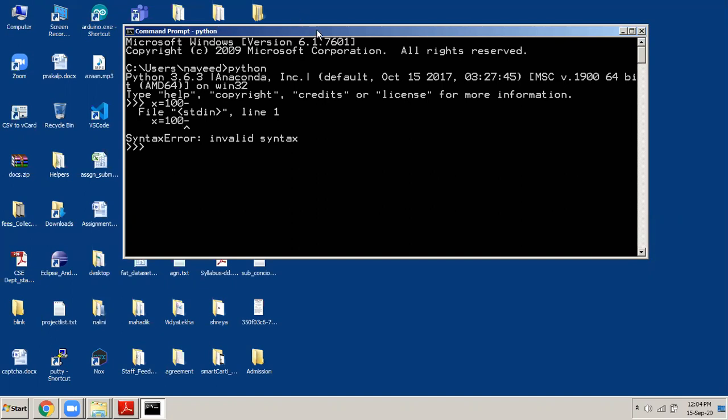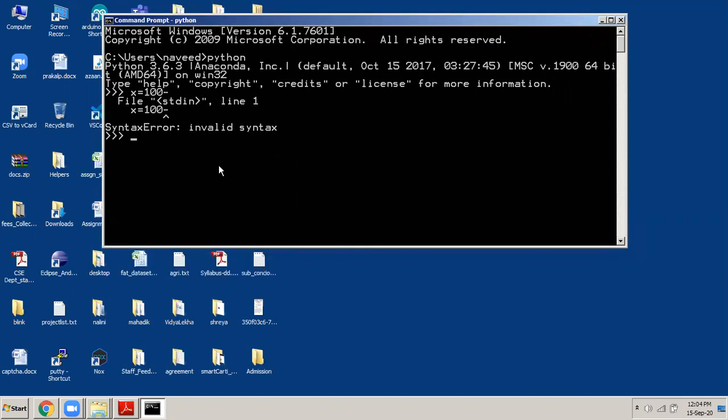So you have understood today how to work with the interactive shell. We install Python, then we go to the command prompt and we type Python. After that, it goes into the interactive shell here, and then you can type any program here. For example, let us say I type hello world, enter. You can see that it displays hello world like this. So any statement of Python you can type here in the interactive shell.